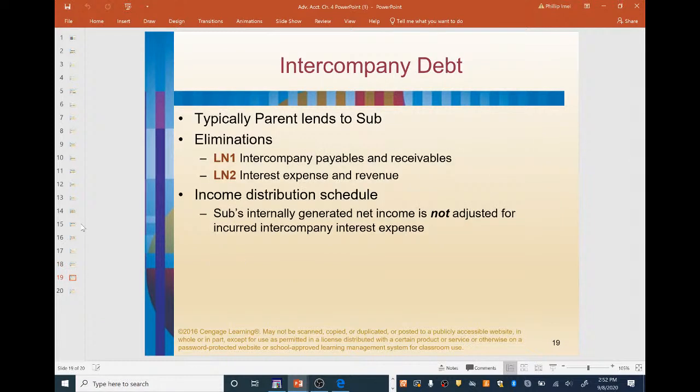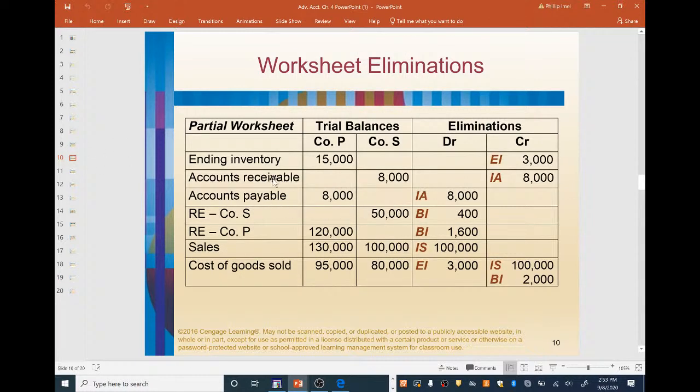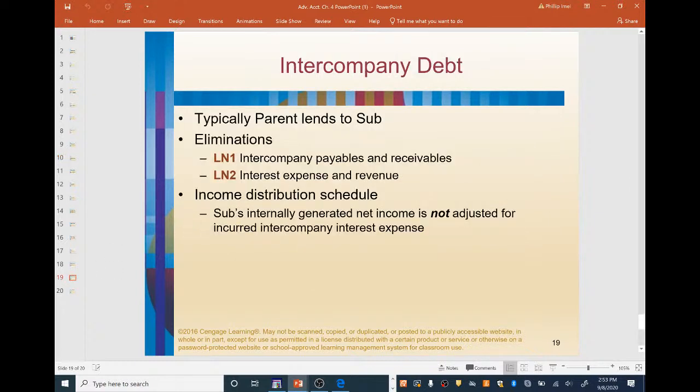What about intercompany debt? Typically, the parent is going to lend to the sub. It can be the opposite way, but typically it's going to be downstream, from the parent lending to the sub. The eliminations are LN1, intercompany payables and receivables, and LN2, interest expense and revenue. This is familiar. This is similar to what we saw up here in the schedule when we eliminated the accounts payable and accounts receivable right there. So that's what we're talking about down here on intercompany payables and receivables and interest expense and revenue.